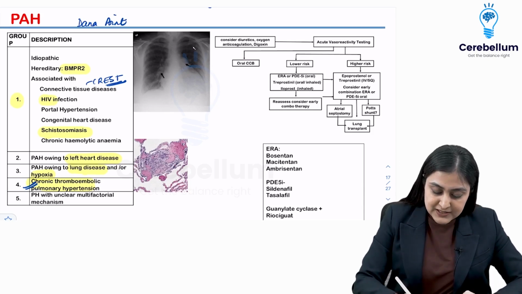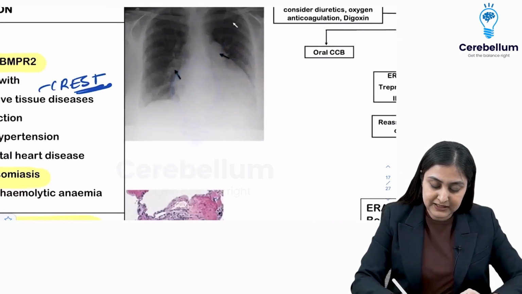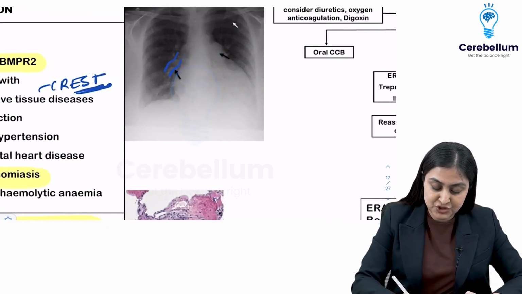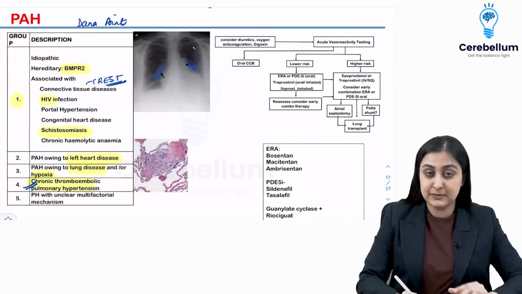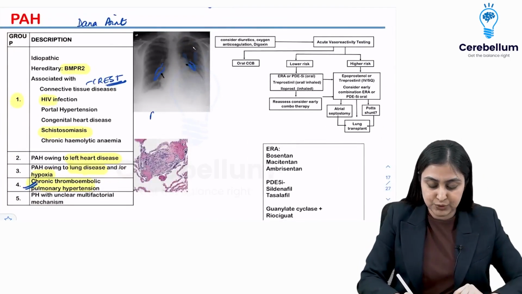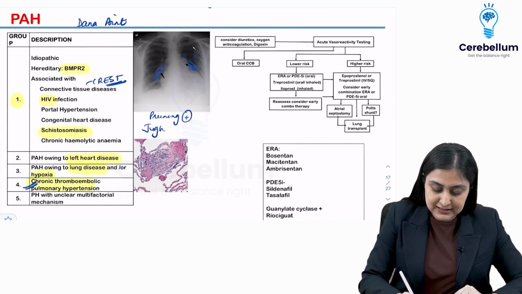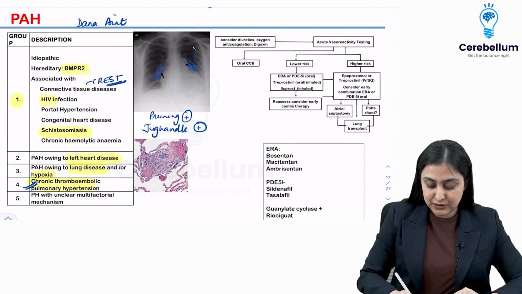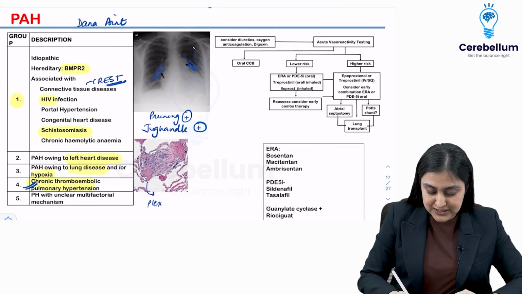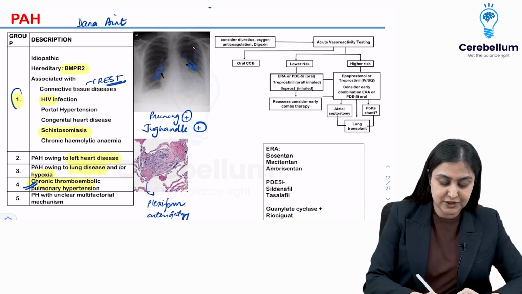The X-ray finding is that the pulmonary arteries, the lung hilum, is very much dominant and then there is sudden peripheral pruning. You see that the hilum is dominant and then you see this pruning here. So this is what is known as the jug handle sign. The pulmonary artery looks like a handle. This is the X-ray sign. Histopathologically, this is what you see. This is known as plexiform arteriopathy. This could be tested. This is predominantly noted in the first type.